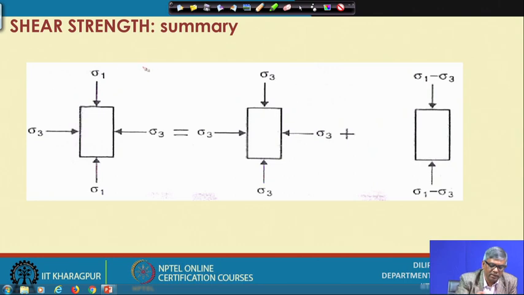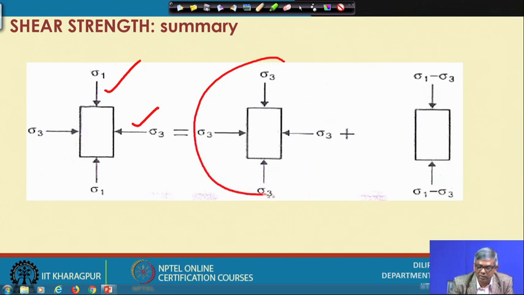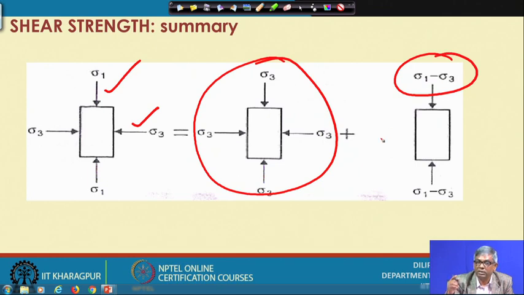You can see during the test this is the condition: the sample is subjected to sigma 1 on this side at failure, and subjected to sigma 3 in this direction. This is the final form, but this final form is developed based on this. Initially we apply sigma 3 all around and then later on we apply the deviator stress, sigma 1 minus sigma 3.